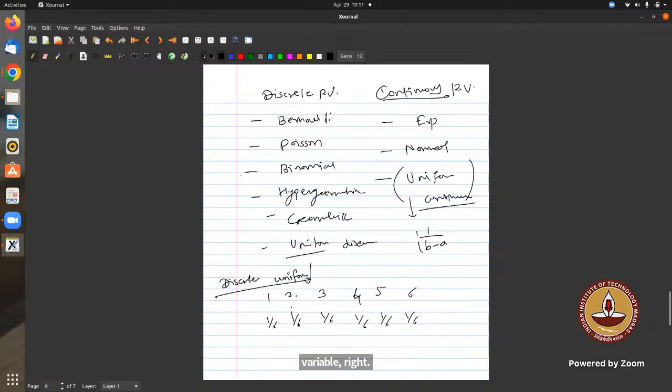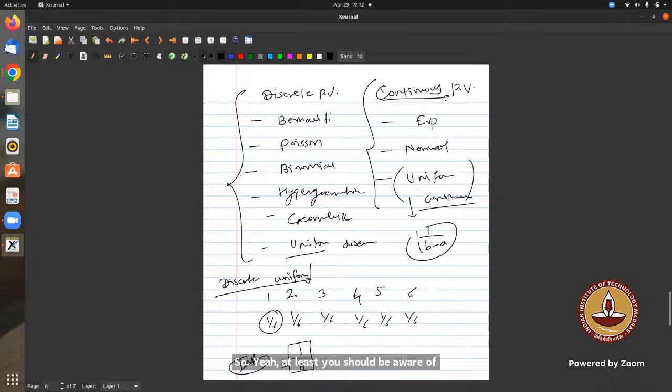Correct? Right or not? Yes. So how did you find this probability? It is 1 upon the total number of outcomes. Favorable outcomes by total outcomes. Right? So this is the probability. This is the PMF actually, for the uniform distribution. So at least you should be aware of these things, right?